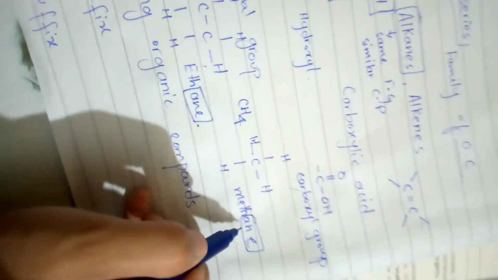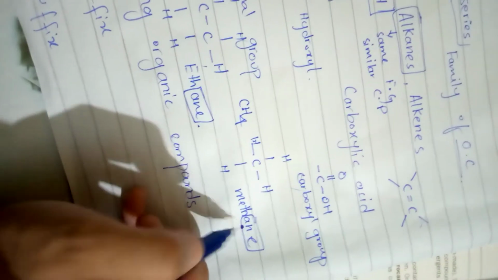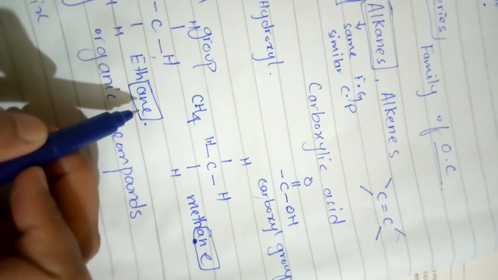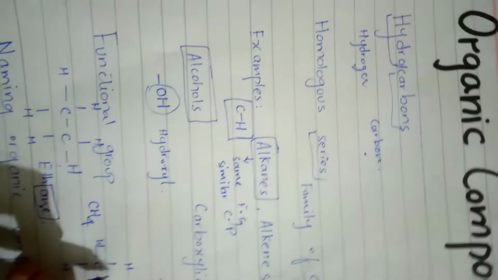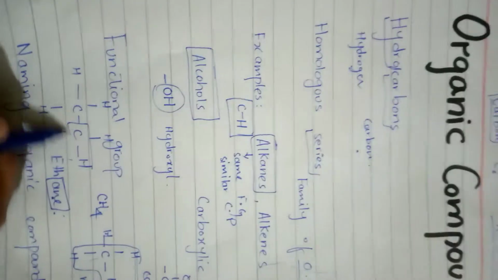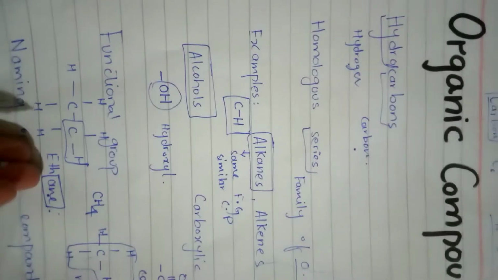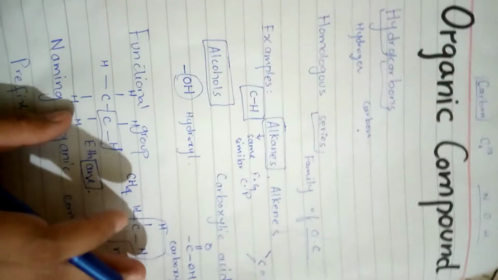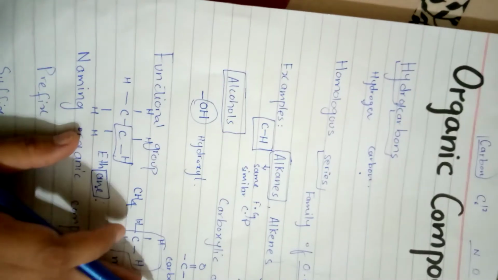These are members of the alkanes. The suffix is ane. How to name these organic compounds I will tell you later, but you have to look at that they have the same functional group. Methane and ethane have similar chemical properties but gradually changing physical properties. These are the characteristics of a homologous series.